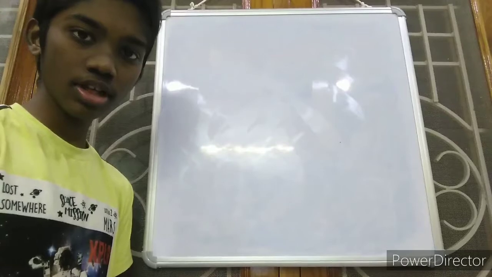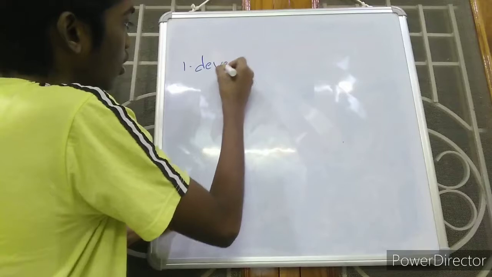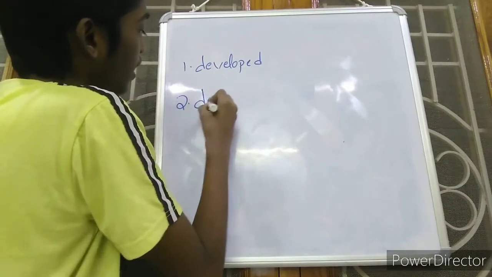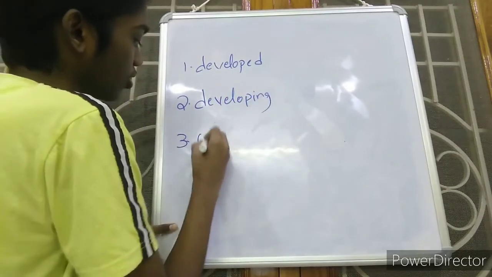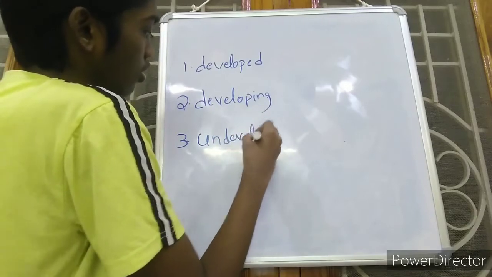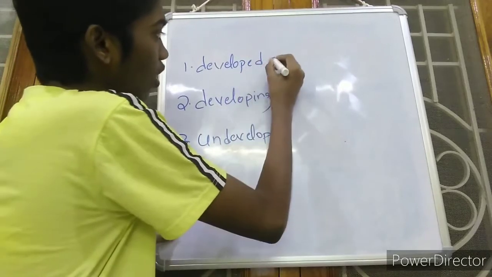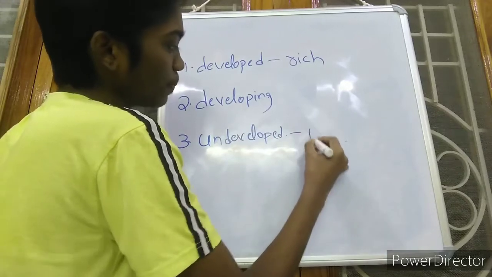So in this video I'll explain to you about a topic, per capita income, related to social studies. So let us discuss the per capita income. Friends, in the world there are three types of countries. They are developed countries, developing countries and undeveloped countries. These are the three types of countries present in the world. We can call the developed countries rich countries and the developing and undeveloped countries poor countries.